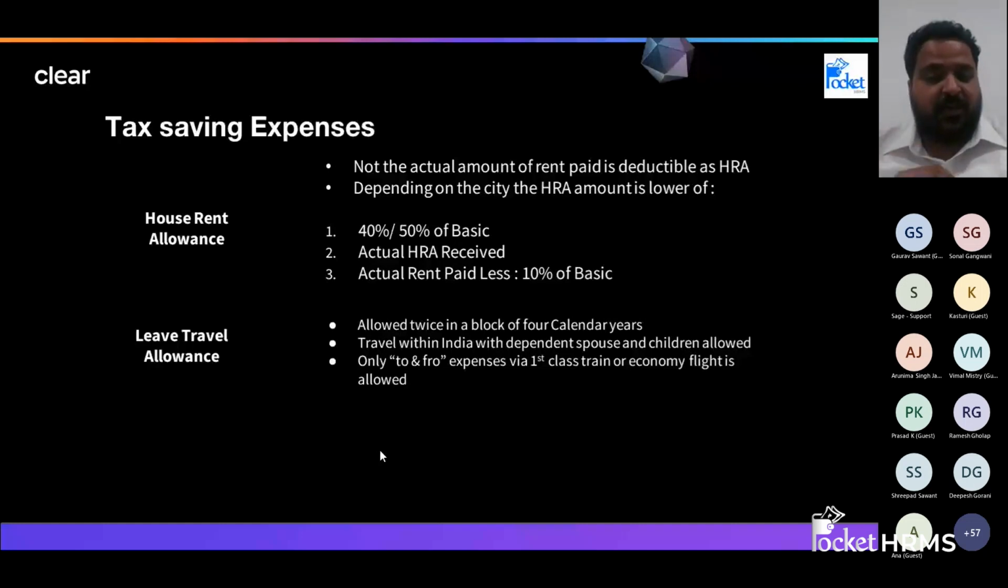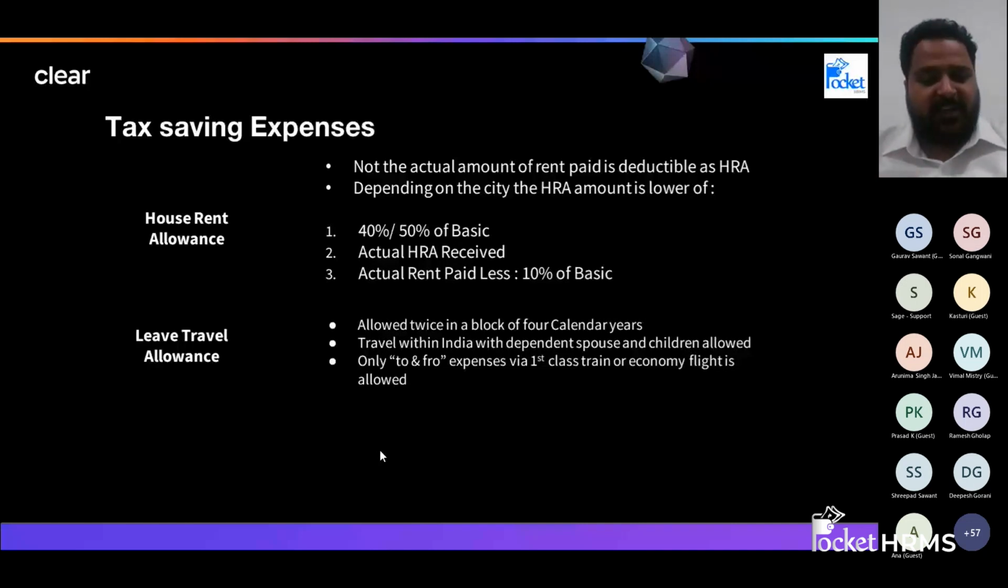So there is a calculation. Not the entire amount of rent you pay will be exempt. Please understand this. Some of us expect that whatever rent we are paying, the entire amount should be exempt. This is not the case. It depends on your salary structure, how much you are getting, and what amount of rent you are paying. For example, if your salary per month is 1 lakh and you are paying rent of only rupees 5,000, we may have a very small amount of HRA exemption there, or even in certain cases, no HRA exemption.